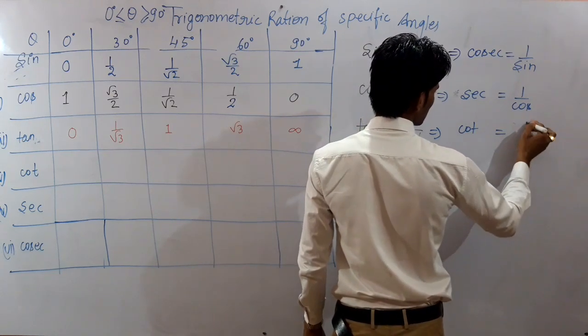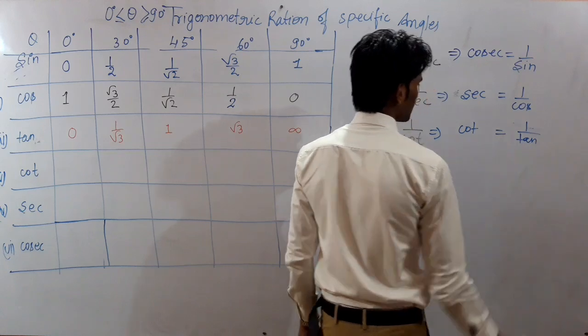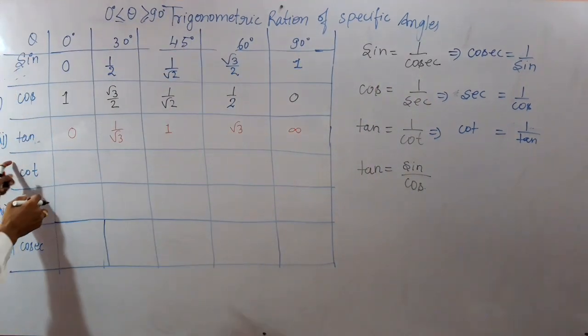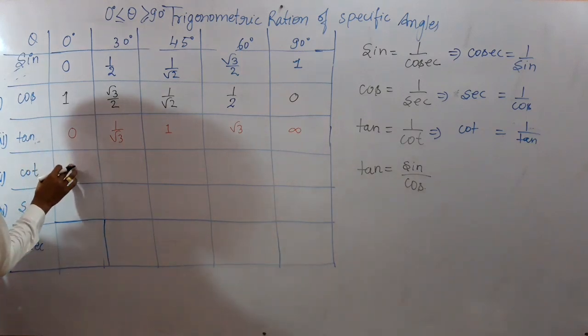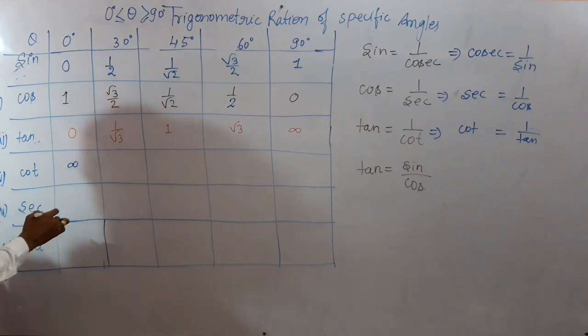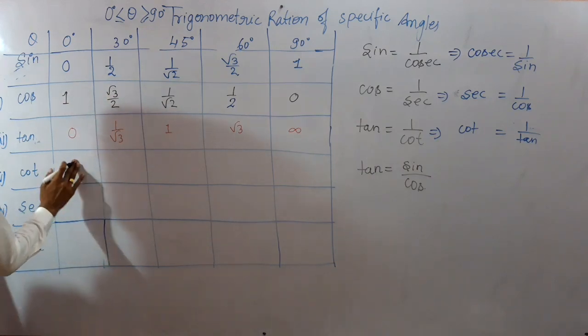Is that clear? So using that, the value of cot, reciprocal of 0, will be not defined.